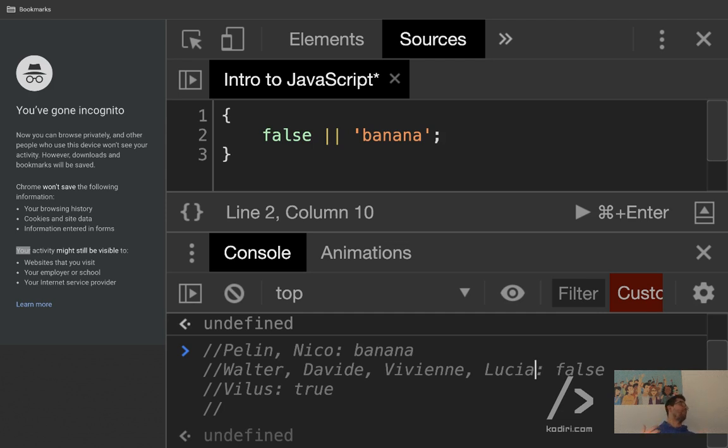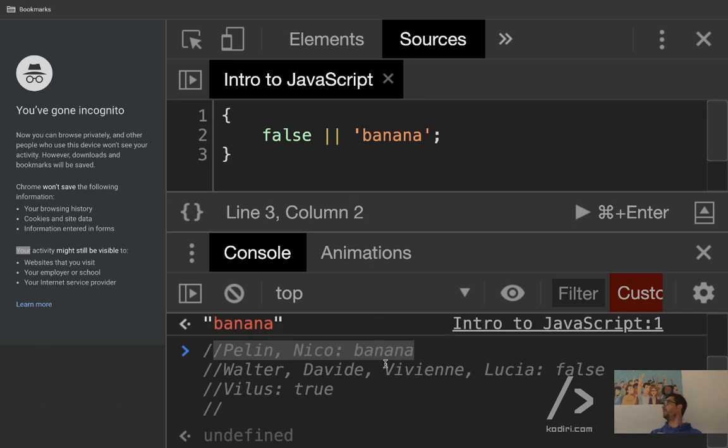If you want a recommendation, I'll spend as much time as necessary playing with values and trying to figure out what the result will be, because this is super, super important to understand JavaScript. See how simple, yes? 12 characters, that's it. And in that particular case, only Pelin and Nico were right. So that will return banana, as you can see on top.